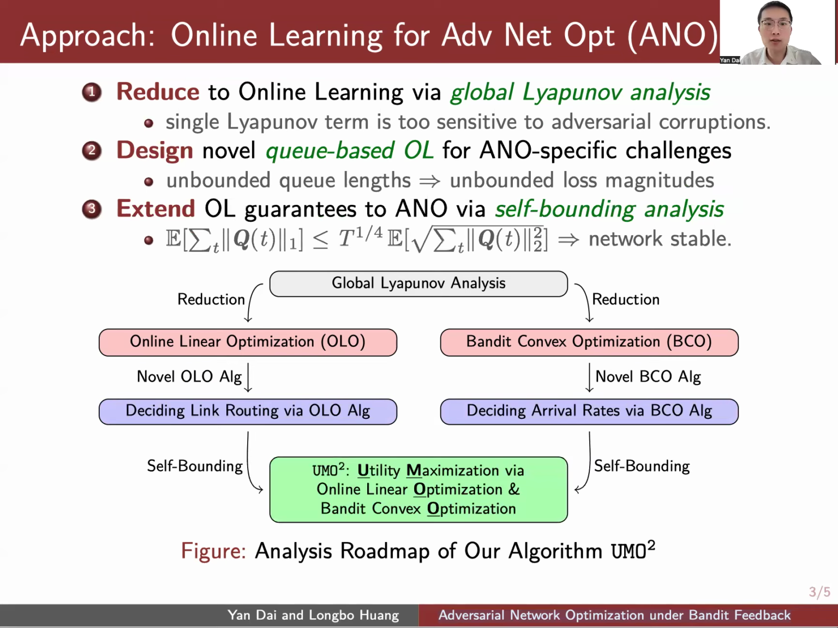Finally, we use a self-bounding analysis to translate the online learning performance guarantees back into network guarantees for both stability and utility. An example of such analysis is highlighted in gray here, and we direct the readers to our paper for more details. This gives our overall algorithm UMO square, where UM stands for utility maximization, and O square means the 2 optimization we adopt.